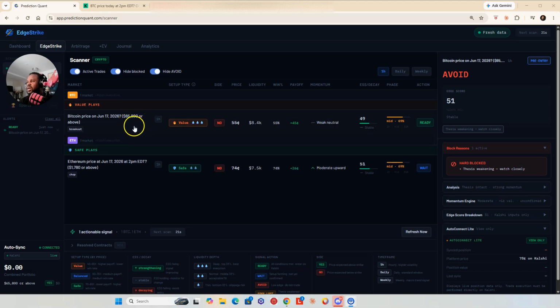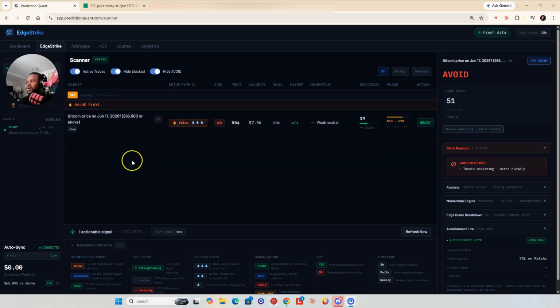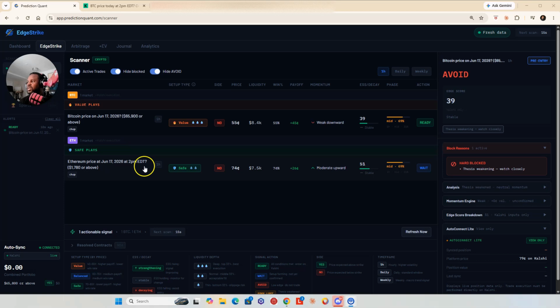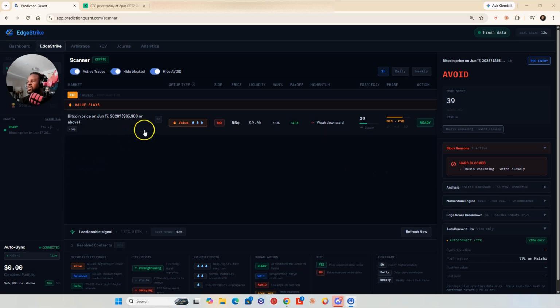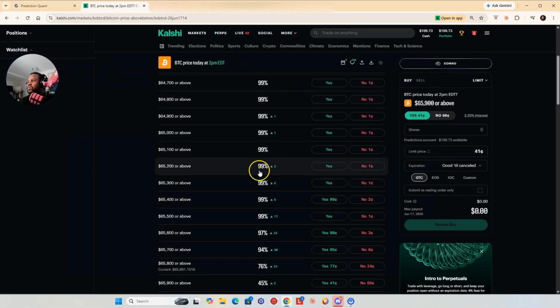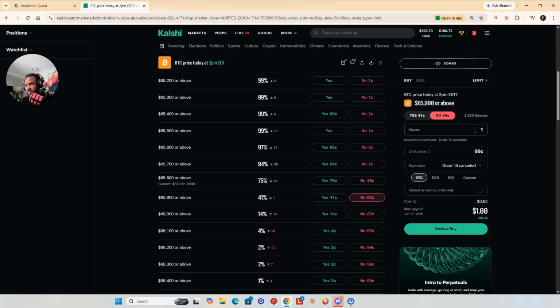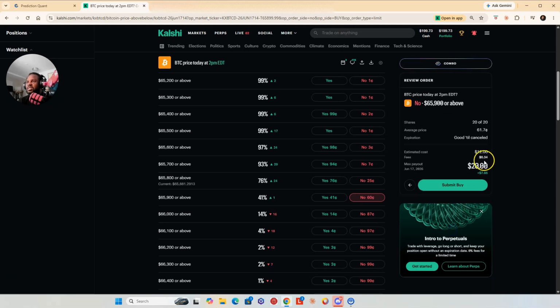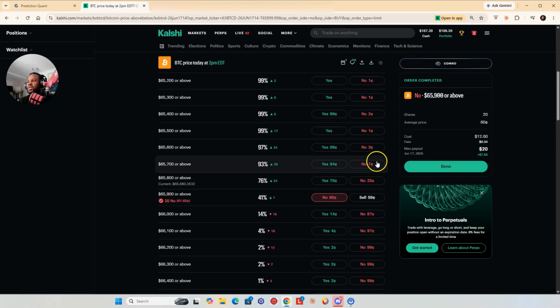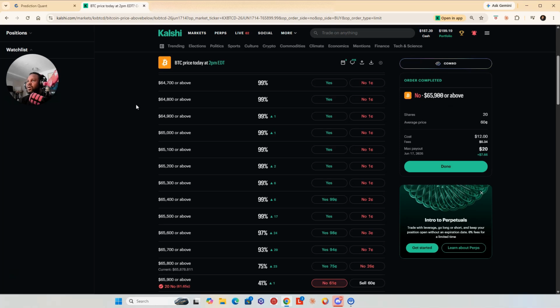65.9. See, this is a value play. These value plays are very close to the strike. That's why it's a little bit risky on these particular ones, but it's got good liquidity. So let's just take it. 65.9, no, right? Even though I don't really like these, let's take it. 65.9 no, sitting at 60 cents. Let's risk $12, and we want to get in at 60 cents, so we did a limit order, just so we can show you how this looks. Okay, now we're in the trade.